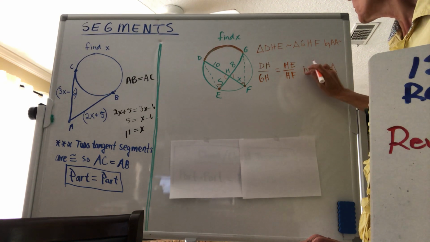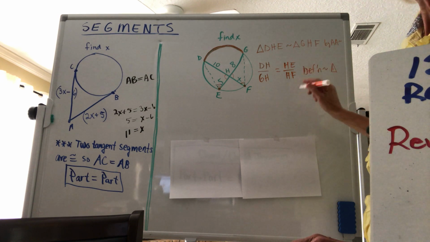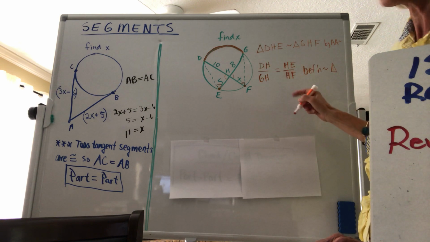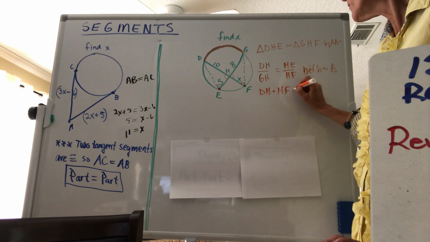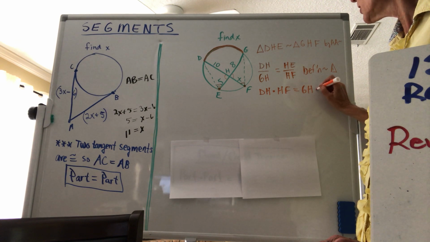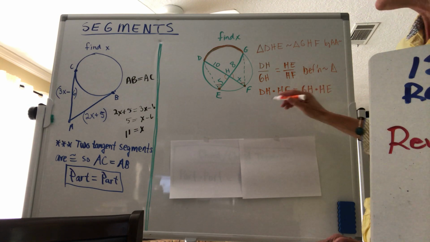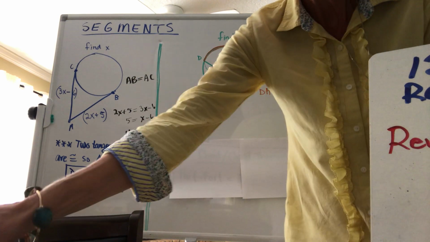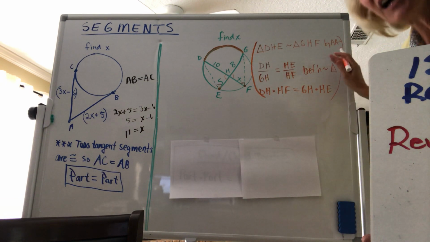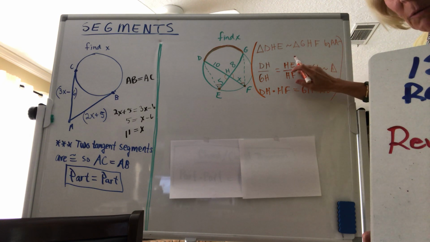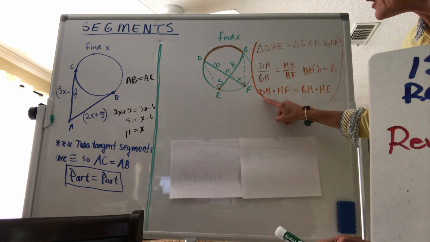So just like what we just reviewed, I just want to show you where these theorems are coming from today. So you're really looking at it saying, hey, they're really just similar triangles. So now what do you do once I have a proportion? You cross multiply. So DH times HF is equal to GH times HE. And of course that would be the cross product property. This is an explanation as to why we're multiplying, because it comes from similar triangles, which means I have proportional sides, which means I have a cross product, but we're not going to show that today. We're just going to do exactly what it says here.